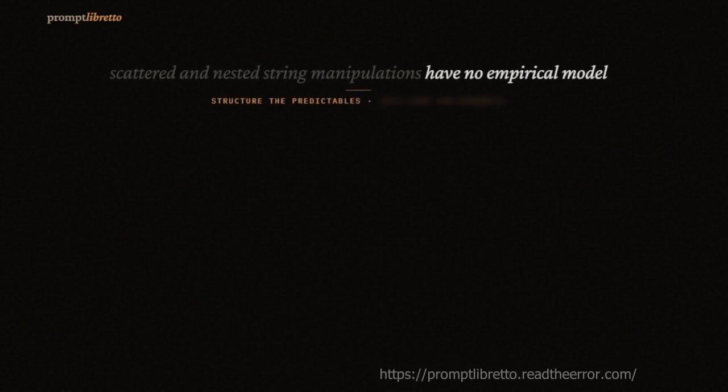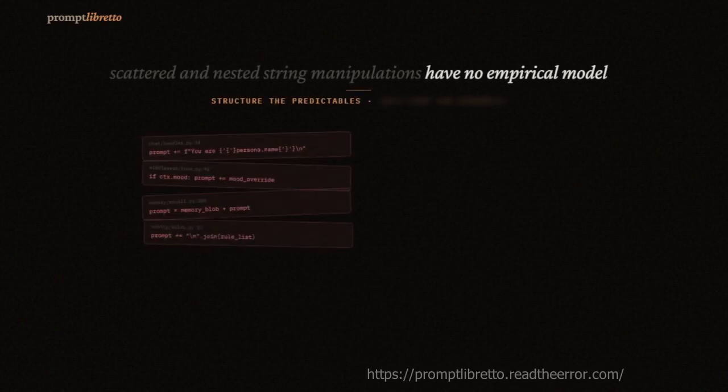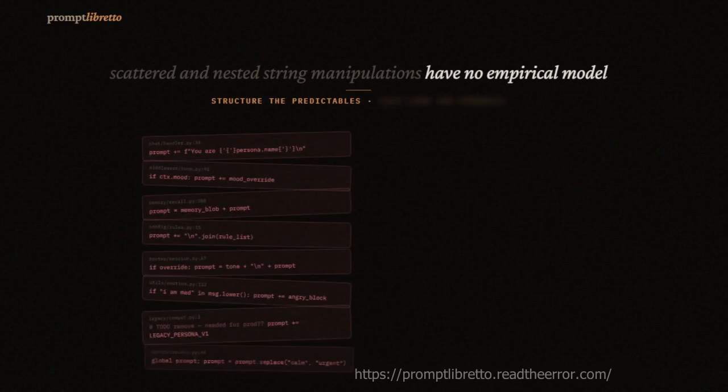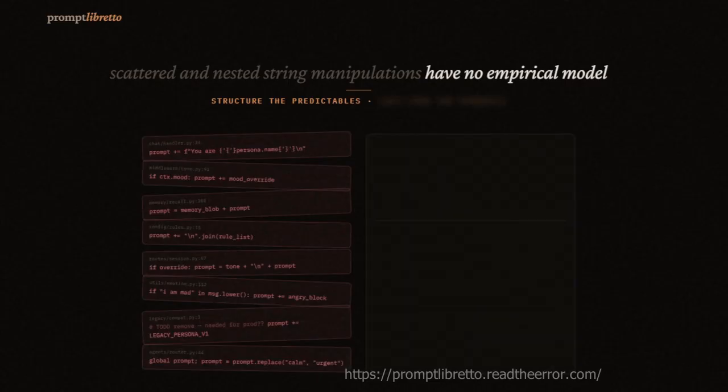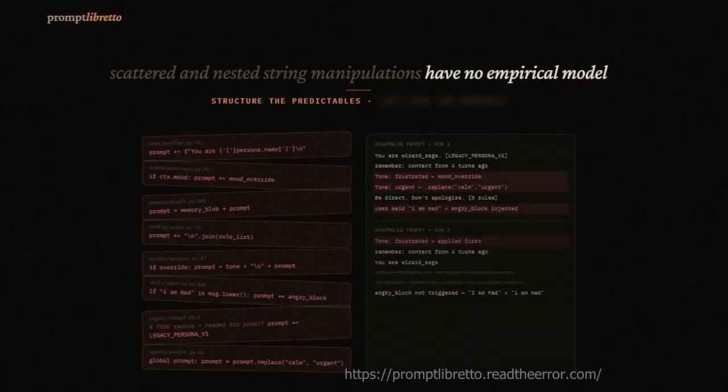This Python library, PromptLibretto, is for building structured dynamic system prompts at runtime using a declarative model called a registry. As soon as you want an LLM's behavior to vary by persona or context and conversation state, hard-coded prompt logic and f-strings stops scaling. You end up with concatenated strings across a code base with inconsistent prompt construction, with no reliable audit trail, and no clear understanding of what the model is actually receiving. PromptLibretto replaces this with a registry-based architecture.